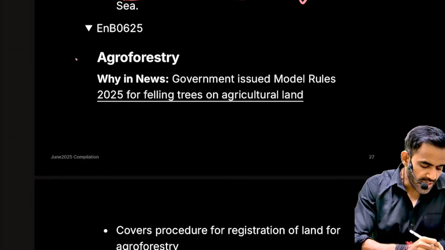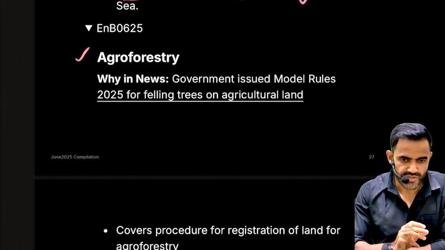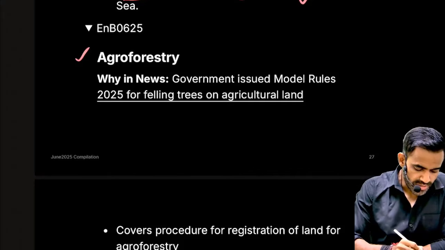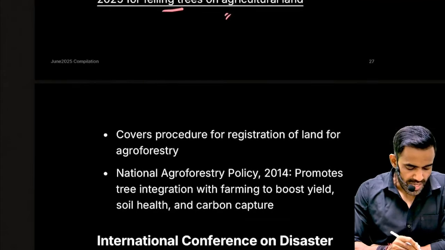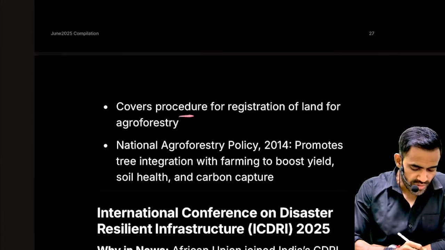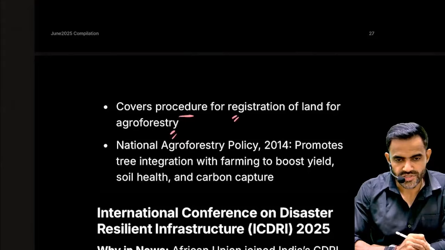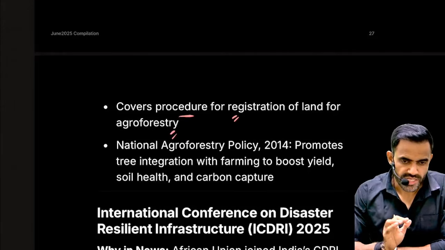First is related to agroforestry. As the name suggests, it is a combination of two keywords, agriculture plus forestry. So in a very simple sense, combining agriculture and forestry. Why was it in news recently? Because the government issued the model rules for felling trees on agricultural land. These model rules focus on the procedure for registration of land for agroforestry. So if you want to register your land for agroforestry, you need to follow these principles.